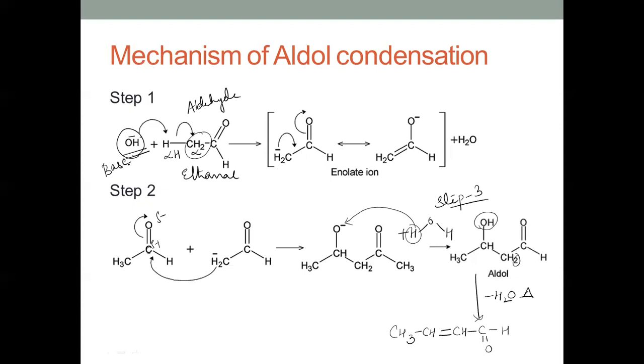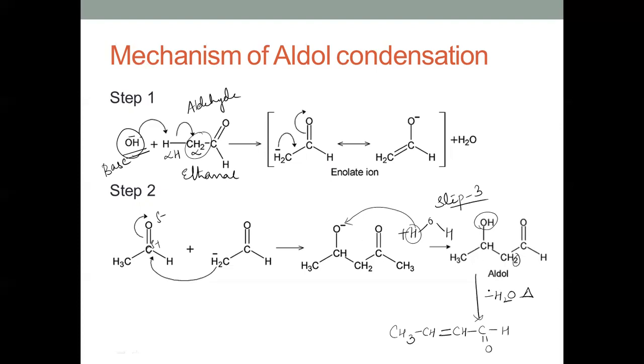To summarize: in the presence of a base, because these alpha hydrogens are acidic, the base will abstract this proton, resulting in the formation of enolate ion, which will further attack the second molecule of this aldehyde, resulting in a product which takes the proton here.